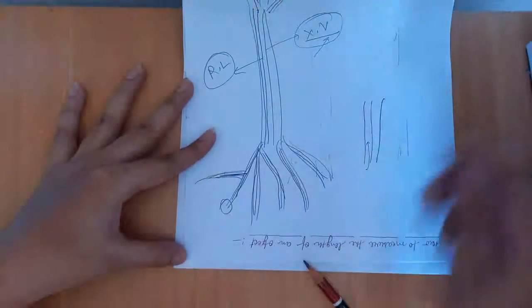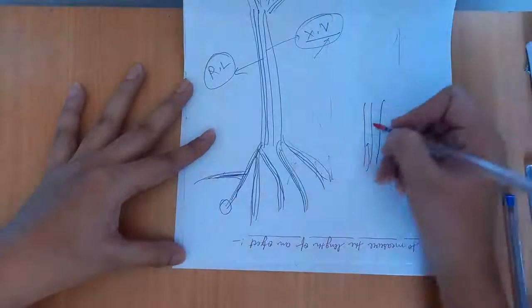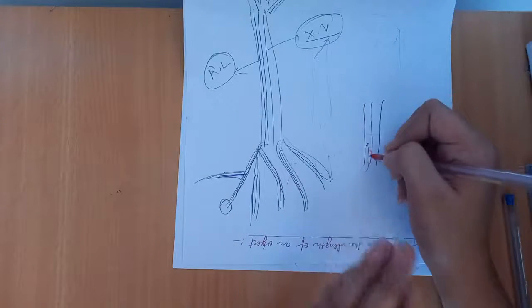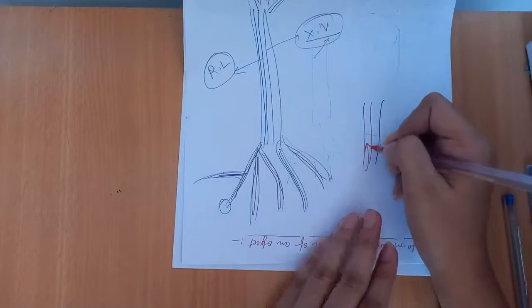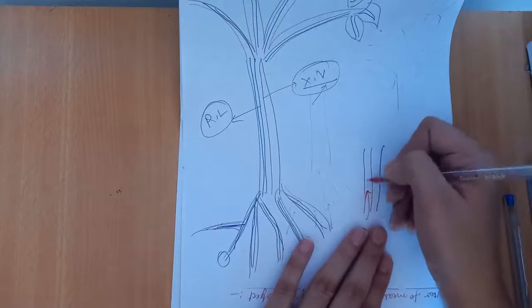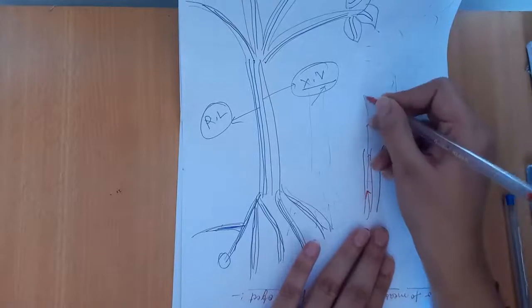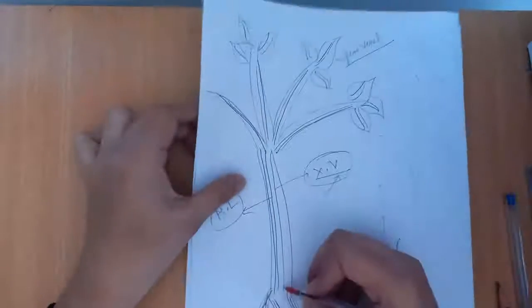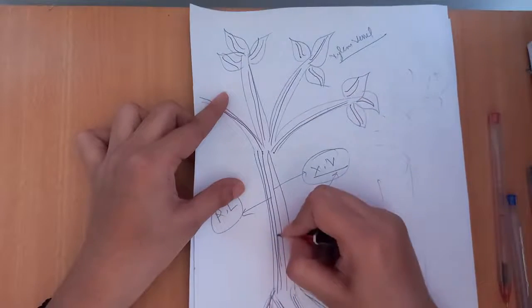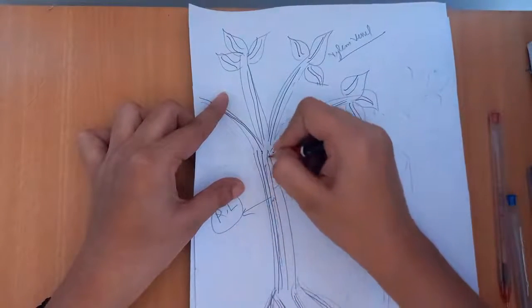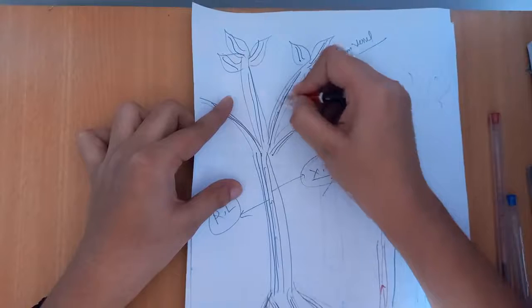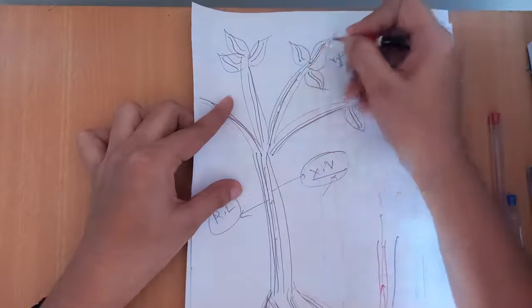So water is transported, and water transportation starts from the root hair. The root hair contains xylem vessels, and by following the path of this long tube, that is the xylem vessel, such as this, this is the movement of water through the xylem vessels.